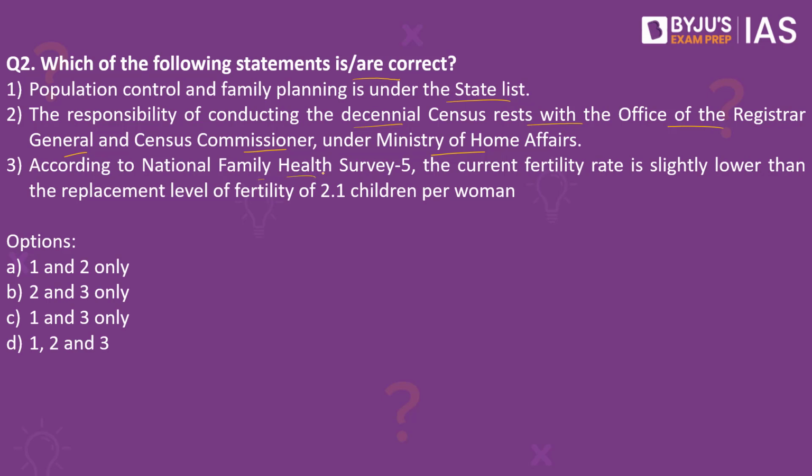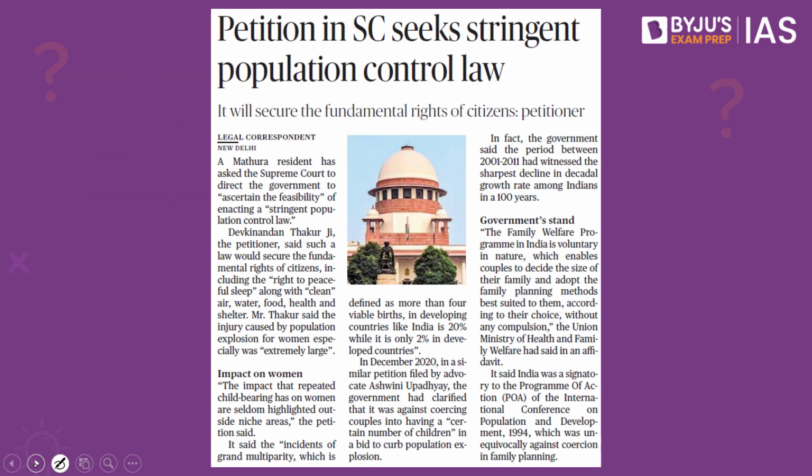According to National Family Health Survey, the current fertility rate is slightly lower than the replacement level of fertility of 2.1 children per woman. Which of the statements are correct? The answer to this is 2 and 3 only. Why have we taken this practice question? Because this article in The Hindu makes a reference to population. Let us try and understand what the options are.